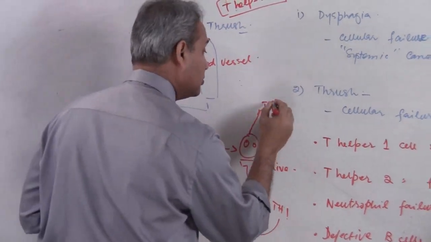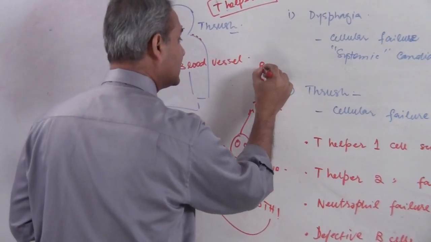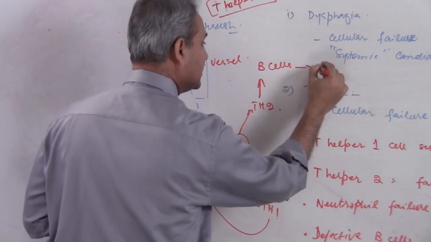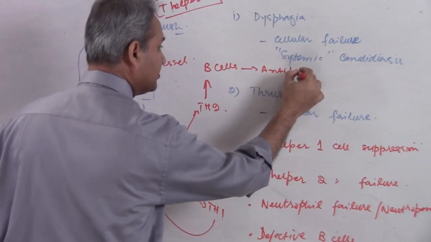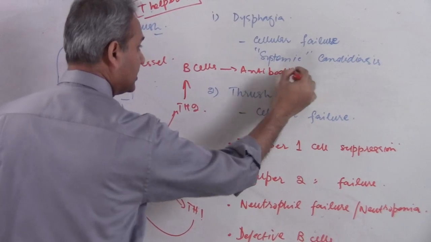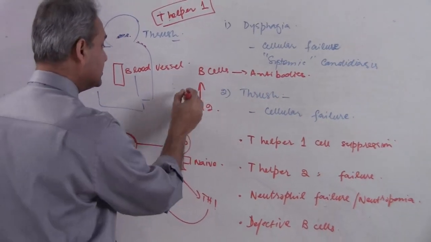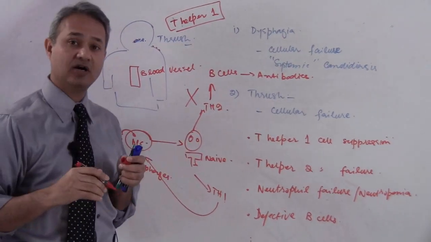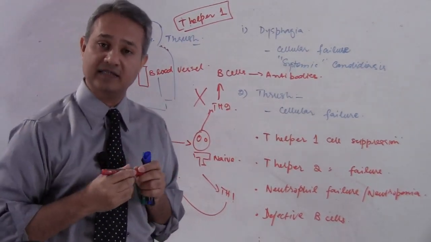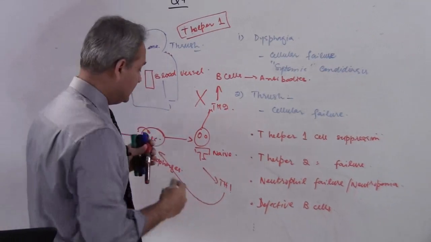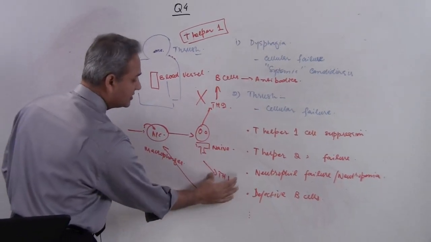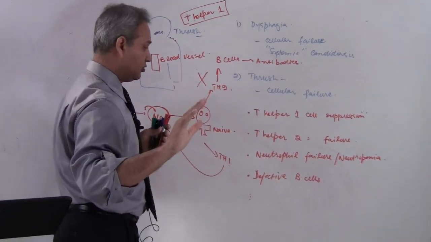T helper 2 is the humoral pathway. This activates B cells, which then release antibodies. So in case of candidiasis, the T helper 2 pathway does not work. That is not the pathway through which candidiasis is taken care of. This is the pathway. So which cell is important? T helper 1 cells. So we are done.